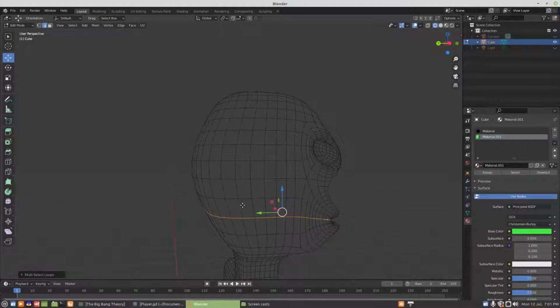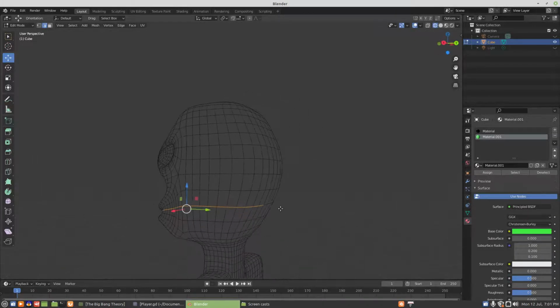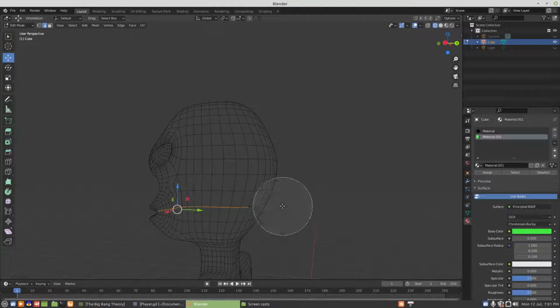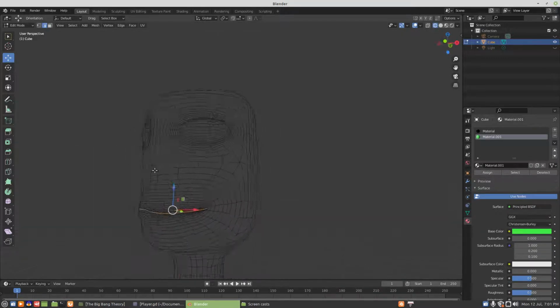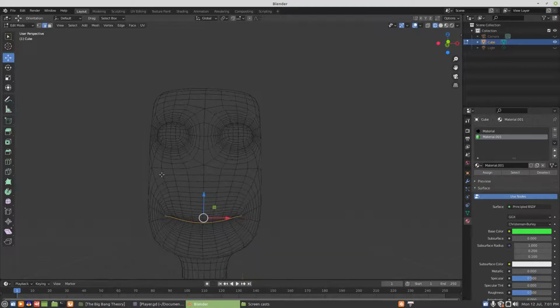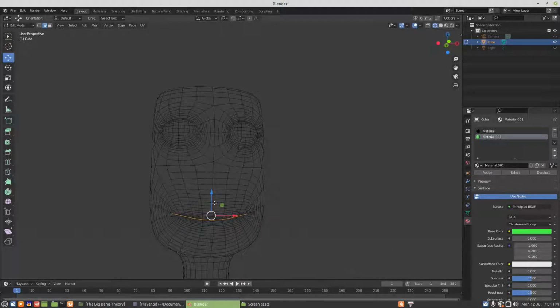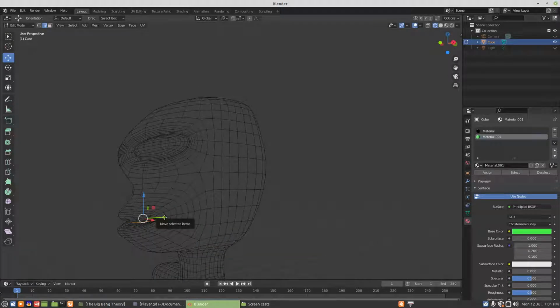Okay, so now we'll circle deselect, and we'll circle deselect. And that gets us a bit of selection on the mouth. Let's see if we can get some more mouth there.